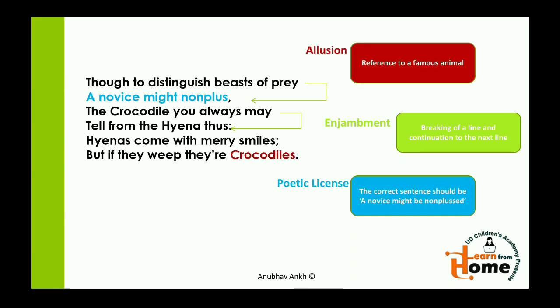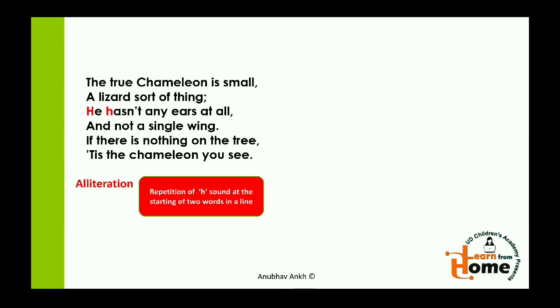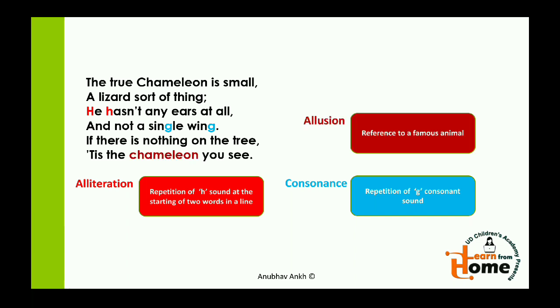The next poetic device is allusion, I've told you. And now we come to the last verse, in which we have the first one as alliteration. He hasn't any ears at all. There is repetition of the ha sound, and then when we move on further, we have consonance, in which a consonant sound is being repeated but not specifically at the start of words. Single wing, the ga sound is being repeated. Okay, and then allusion is also there.